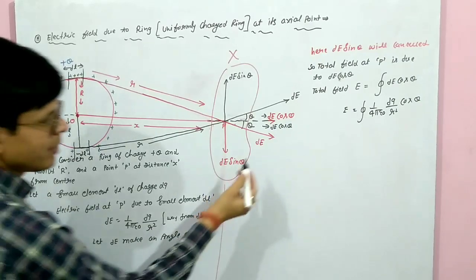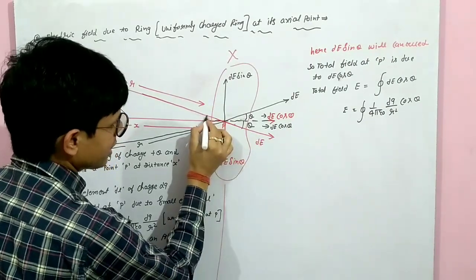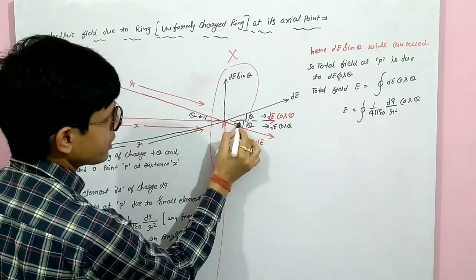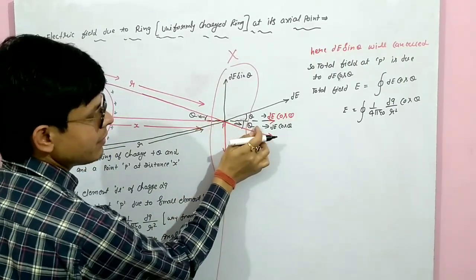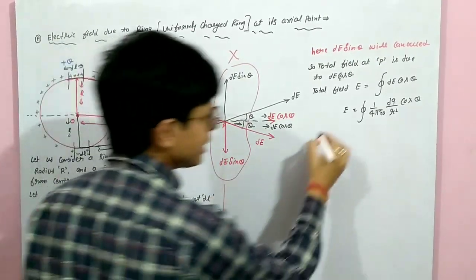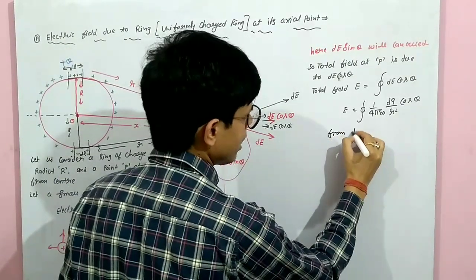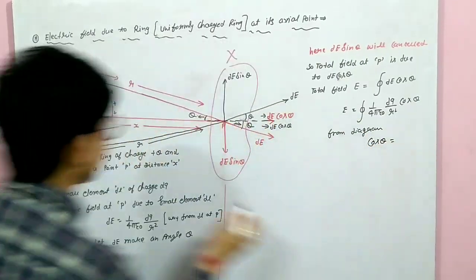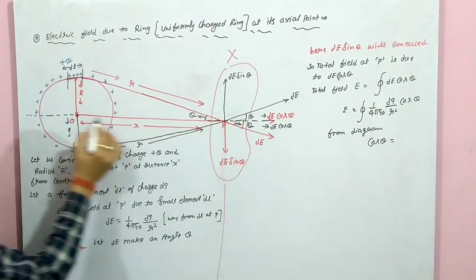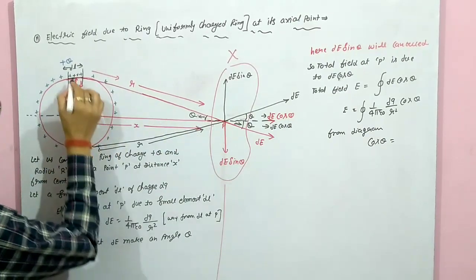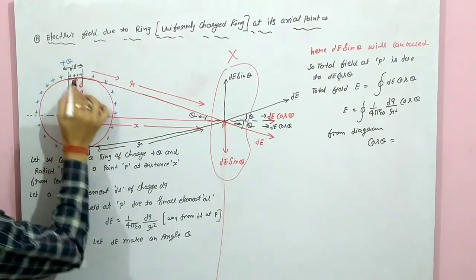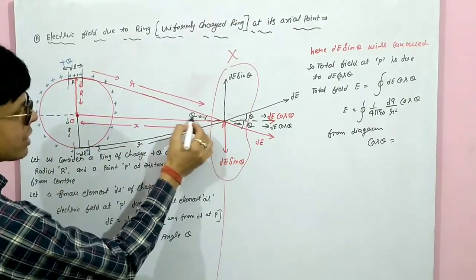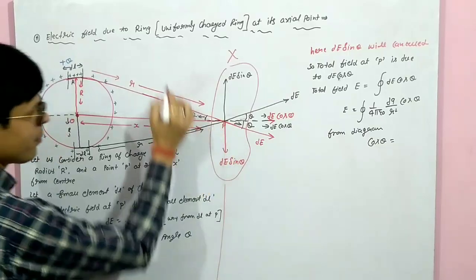Clear? Now come here. If this angle is theta, this angle is also theta, equal and opposite. From the diagram, cos theta. Now see, this is a triangle. Is it visible? In this triangle, if we consider this point A, triangle OAP, cos theta is base upon hypotenuse.